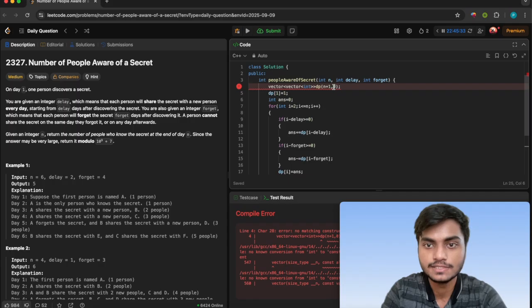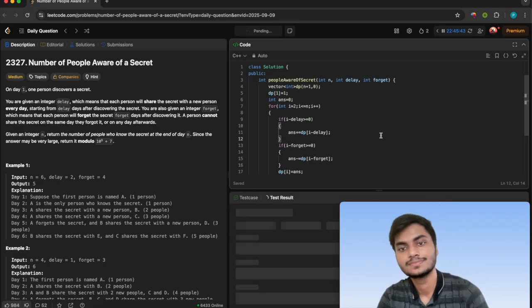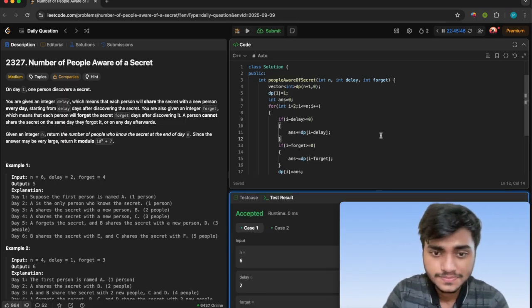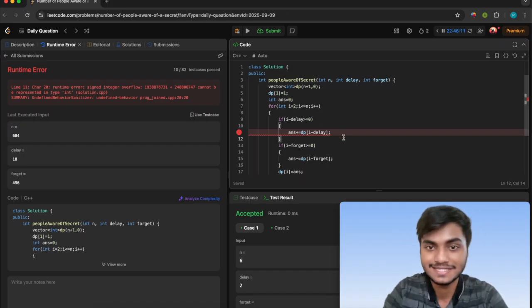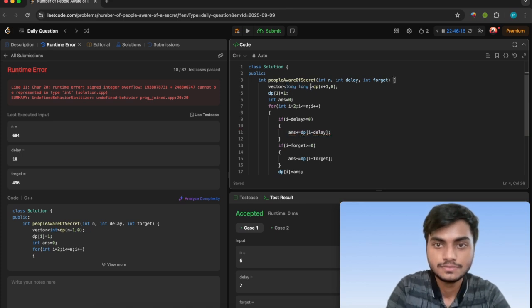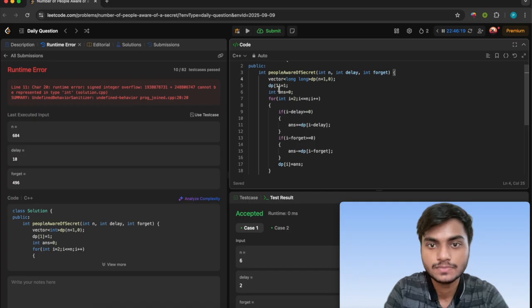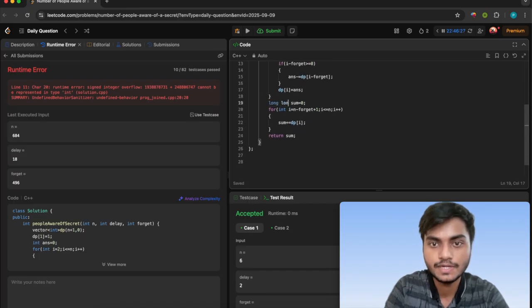Okay, so initializations will be like this. We have to initialize a 1D vector, not a 2D vector. Okay, so there is an error, we have to use long, not int. So let me do this. I think it will be fine.